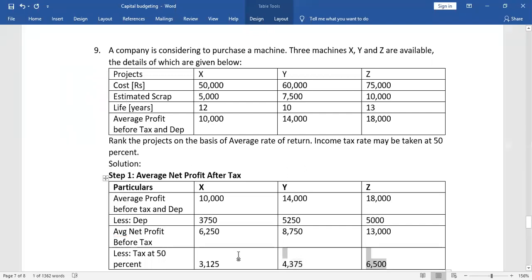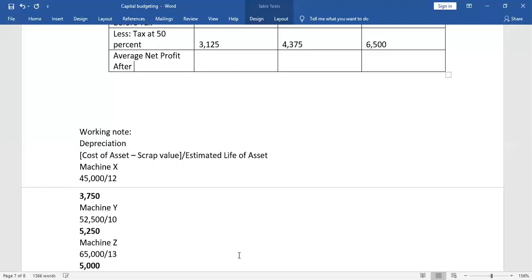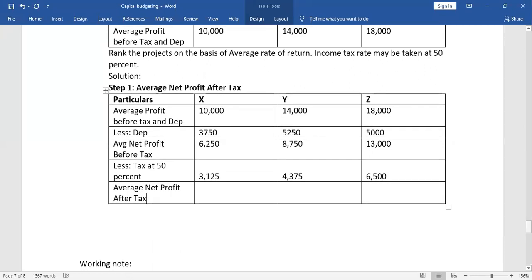Now same way, after deducting the tax from average net profit before tax, what we get we call average net profit after tax, for all the three machines. 6250 minus 3125 will be 3125. 8750 minus 4375 will be 4375. 13,000 minus 6,500 will be 6,500. We got our average net profit after tax.